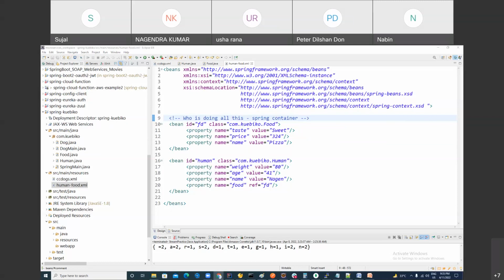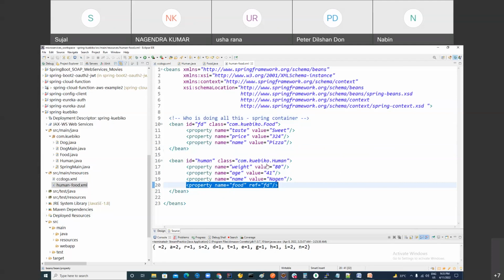Okay. Honestly, I'm telling you, I can make a definition of each and every class very easy, right? Simple. Somebody would say, you know, bean. You would say, bean is a very simple thing. An object managed by the Spring container is called a bean. Dependency injection: when you are creating many beans, one bean may have a dependency on another bean, right? Injecting one bean into another bean is called dependency injection. Clear? And we are doing dependency injection through the setter.